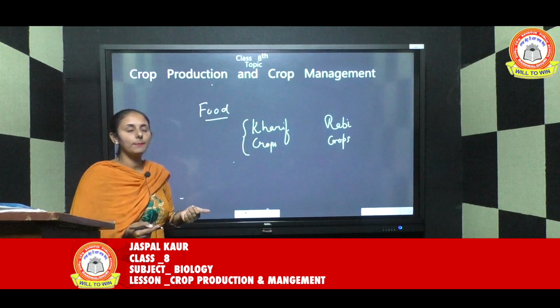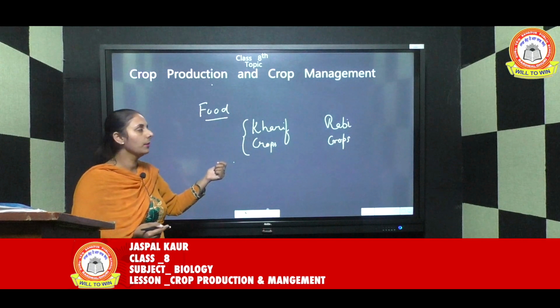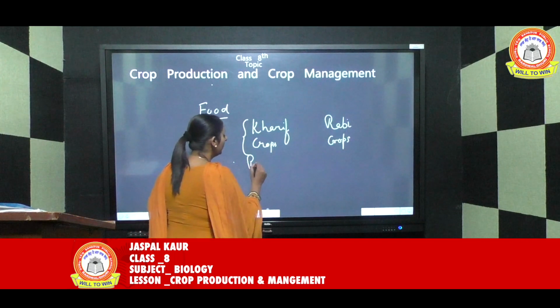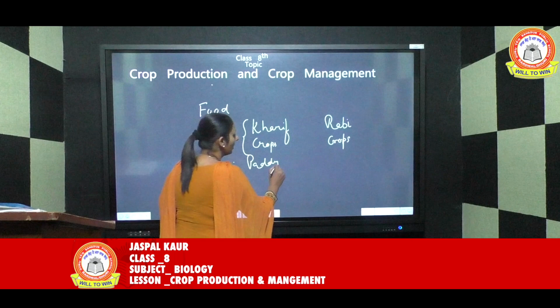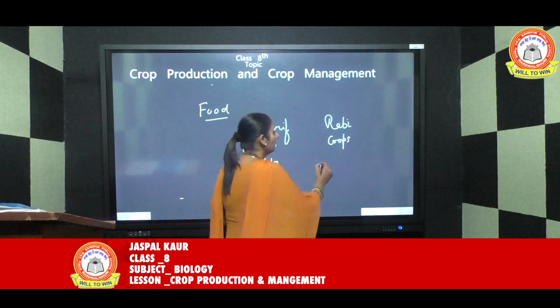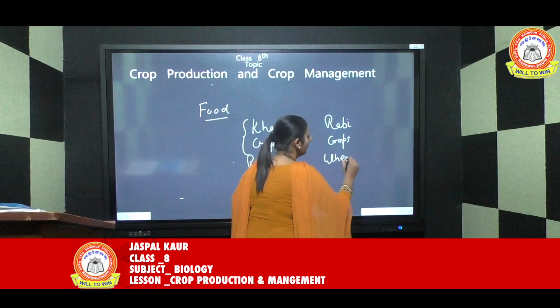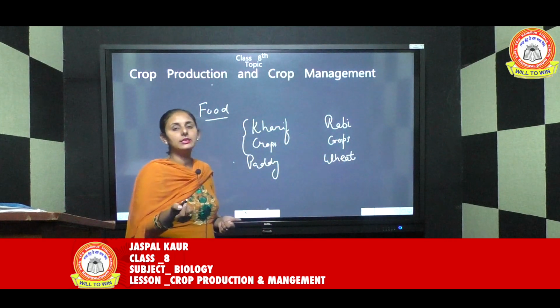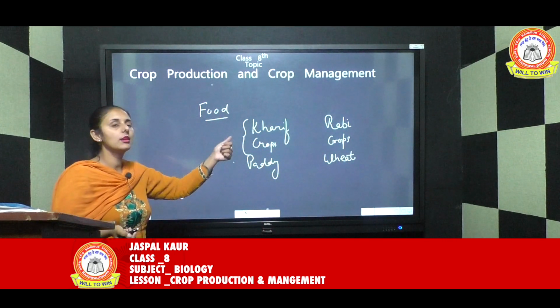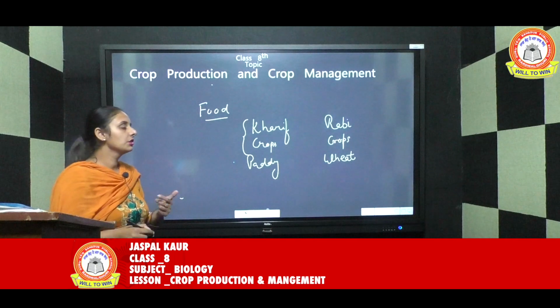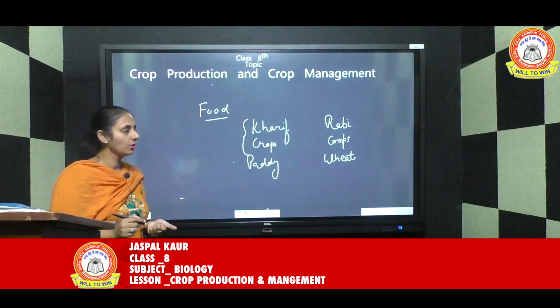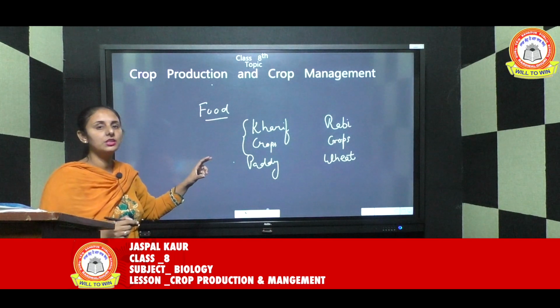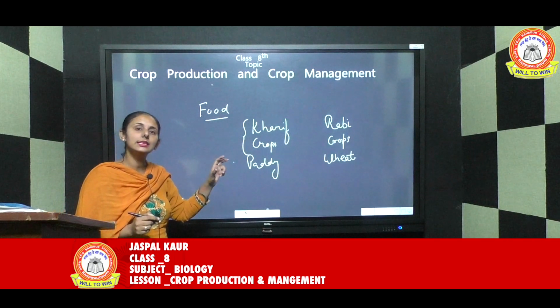A very common example of a Kharif crop here in Punjab is paddy. A Rabi crop example is wheat. Wheat is there in our fields now, so the Rabi season is going on, and it is just about to be harvested. So this is a basic classification on the basis of growing seasons.